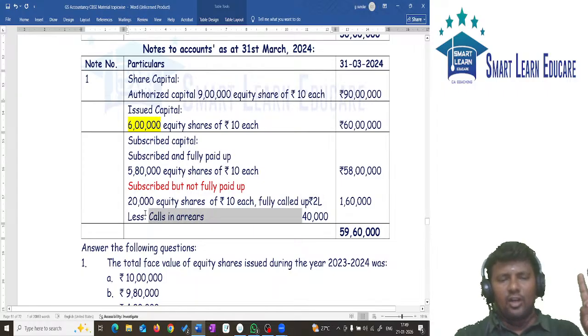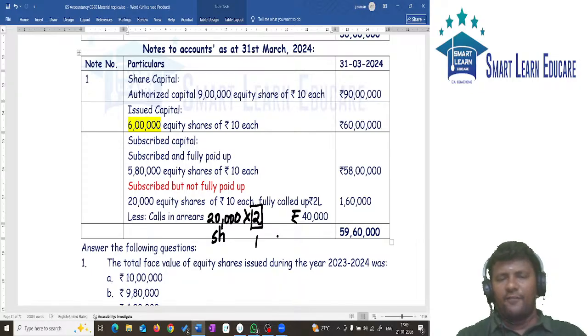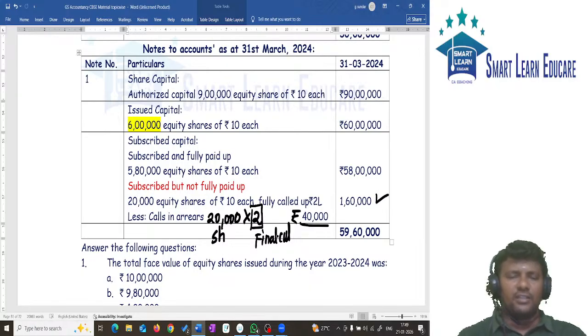In 2 lakh there is a calls in arrear. How much is calls in arrear? 40,000 rupees is the calls in arrear. What is calls in arrear? It is 20,000 shares into 2 rupees not paid. See, this 40,000 is rupees, and this 20,000 is number of shares. There is an amount of 2 rupees of final call not paid. Final call is not paid to the extent of 2 rupees. 20,000 into 2 will give you 40,000. That is calls in arrear. So 2 lakh minus 40,000, 1 lakh and 60,000.